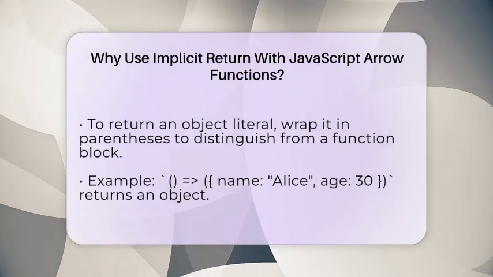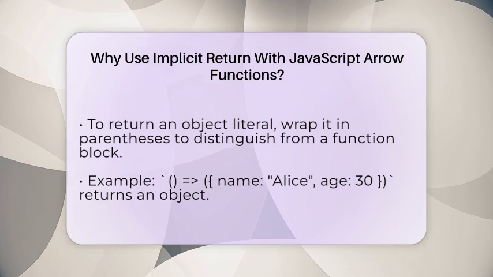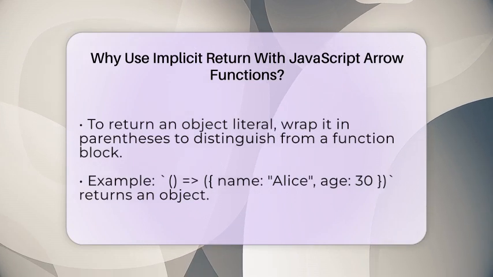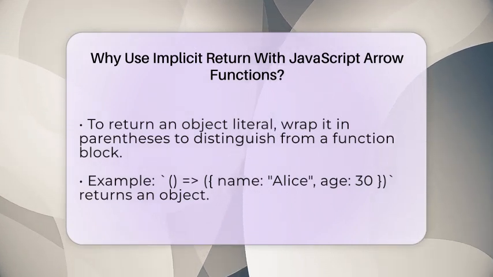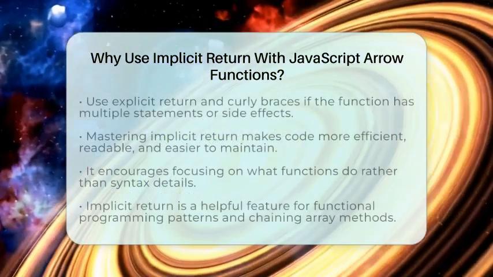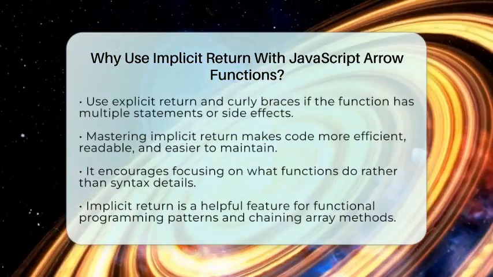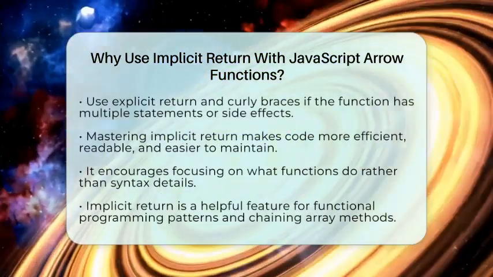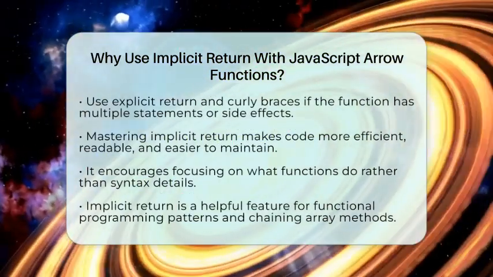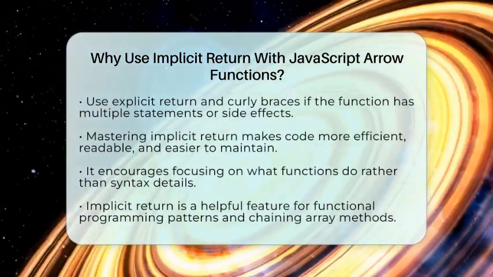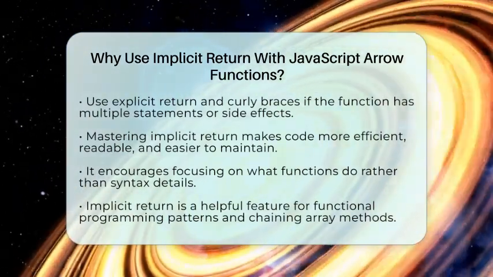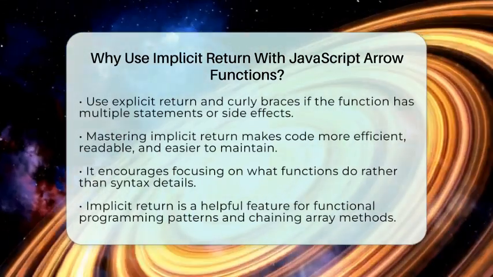Understanding when to use implicit return helps you write more efficient code. It encourages you to focus on what your functions do, rather than how much syntax they require. But remember, if your function needs multiple statements or side effects, you'll need to use curly braces and an explicit return. In web development, mastering this feature makes your code cleaner and more expressive. It's a handy tool for functional programming patterns, especially when chaining array methods. It also helps you avoid unnecessary boilerplate, making your code easier to maintain and debug.